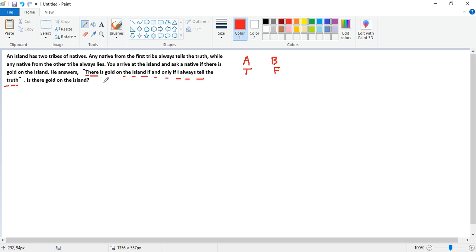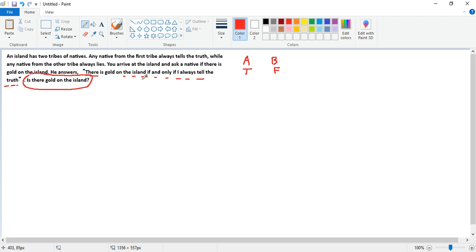And if you remember in the previous question, the conclusion that we had to make was to determine what kind of people A and B were, like whether A was a knight and B is a knight or B, like that. But in this question, the conclusion that we have to make is if there is gold on the island.